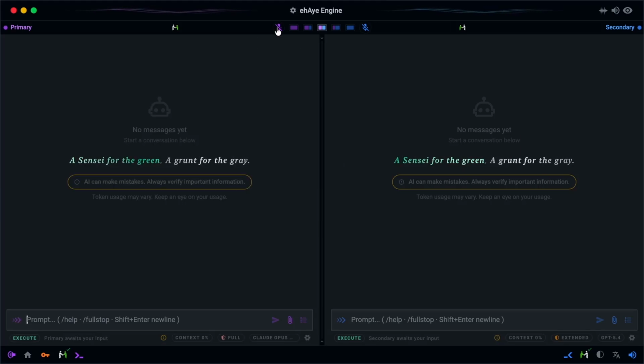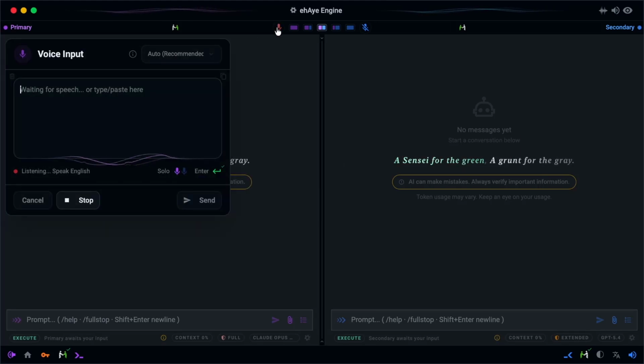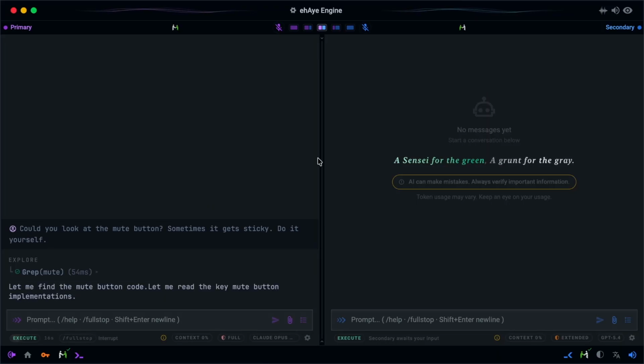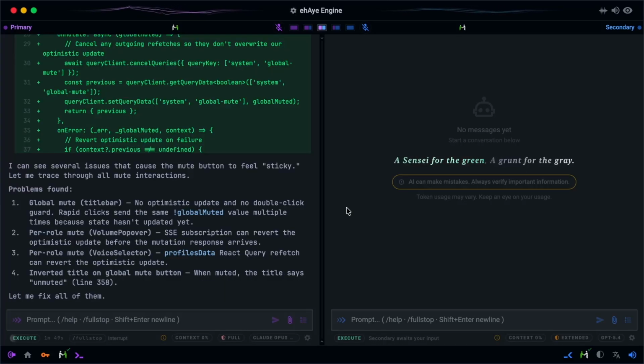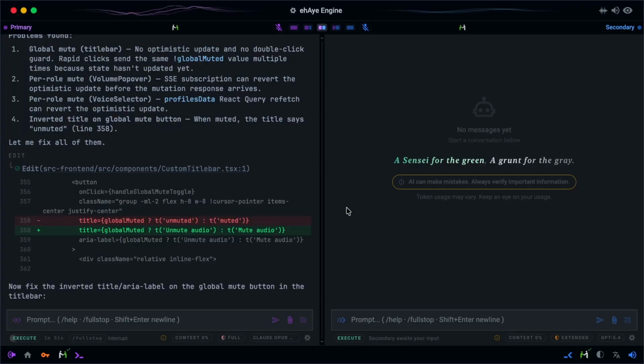It can talk you through a debugging session. Could you look at the mute button? Sometimes it gets sticky. Be quick. Do it yourself. Now I can see the issues. Let me check the voice selector's SSE subscription that might fight with optimistic mute state. I can see several issues that cause the mute button to feel sticky. Let me trace through all mute interactions.